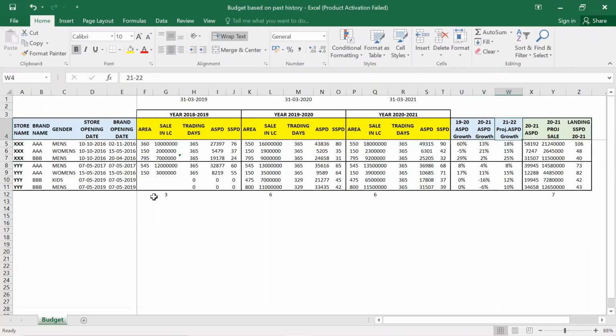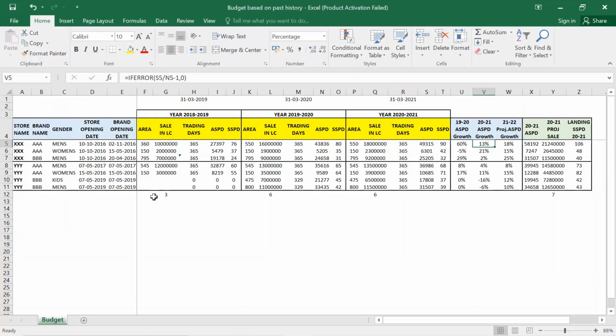Now for 21-22 I have to project. Basis my past history, I will put in the growth I am expecting for 21-22. Here I have seen 60%, which is not really relevant information for me because the growth is quite high. But in 20-21 I have seen that this combination has grown by 13%.